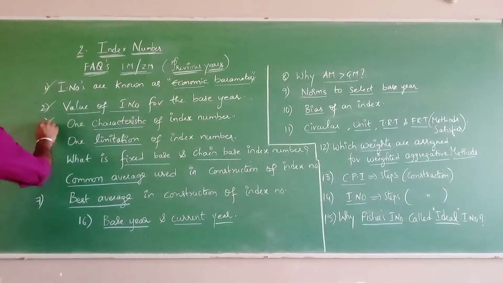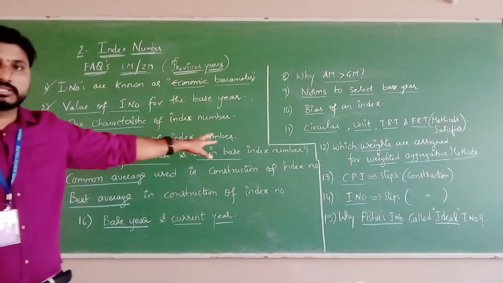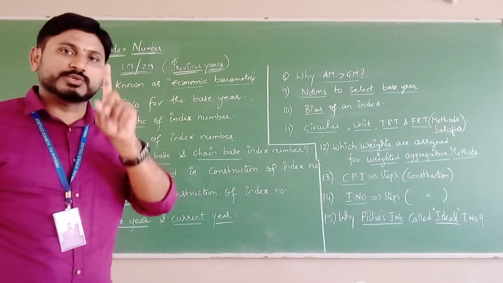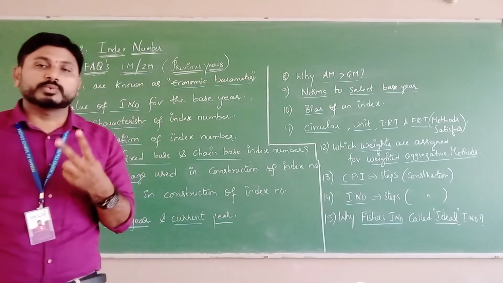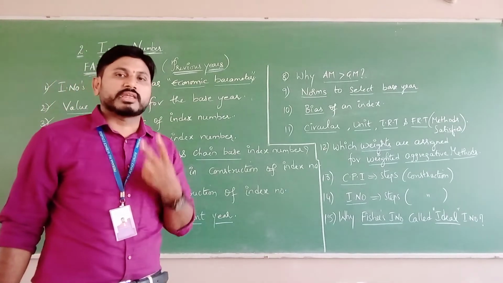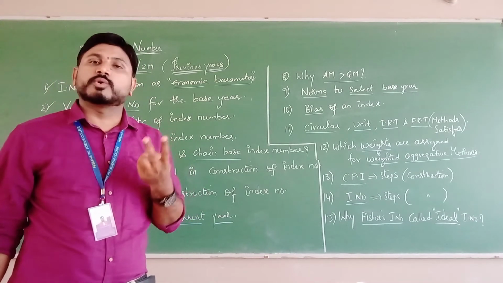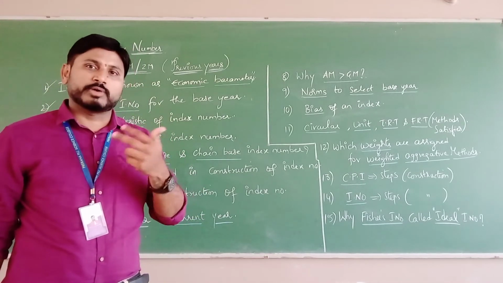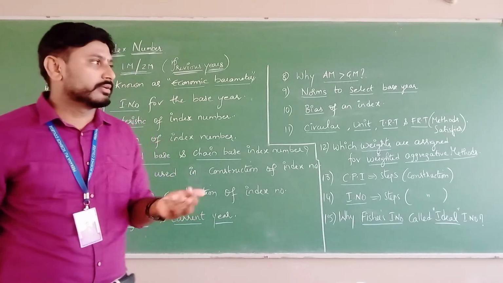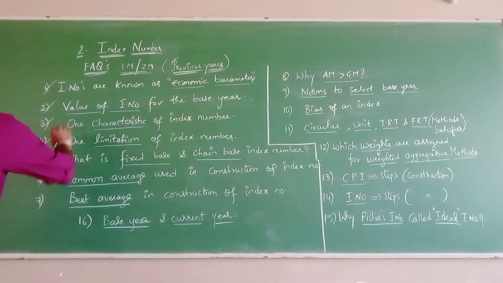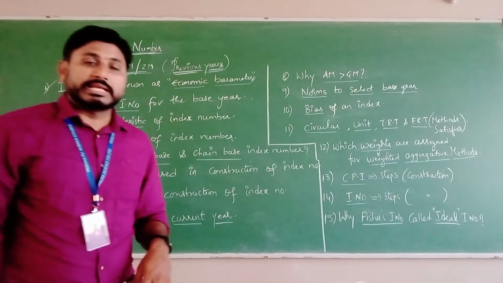They have asked us to write only one characteristic of index number. Definitely, if it is asked for 1, preferably write 2. You all know that. Why do we say to write 2 characteristics? Because if by unnoticed you go wrong, the backup one, the other one which you write, will help you to gain marks. Clear? Next, write any one limitation of index number.